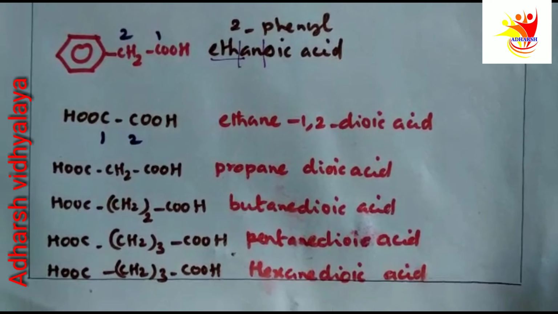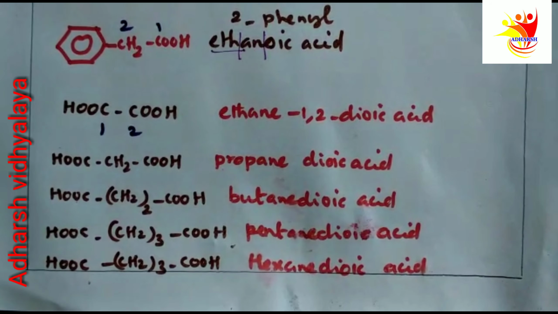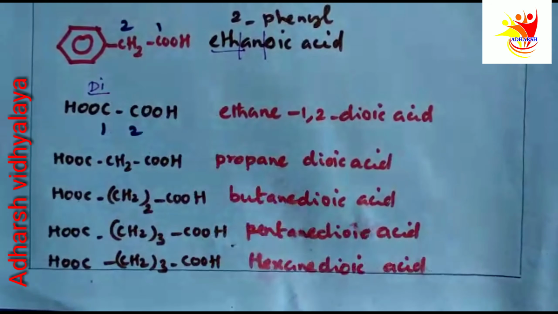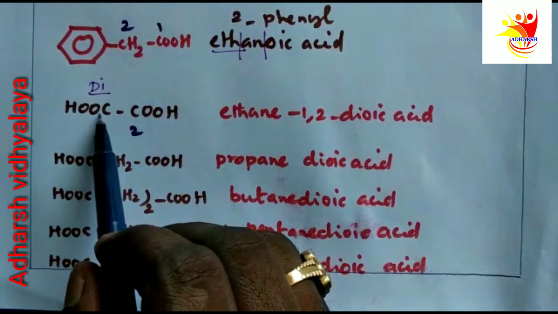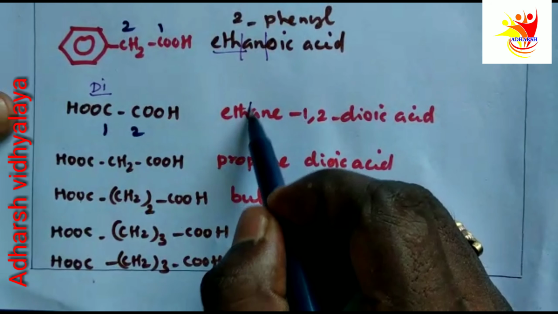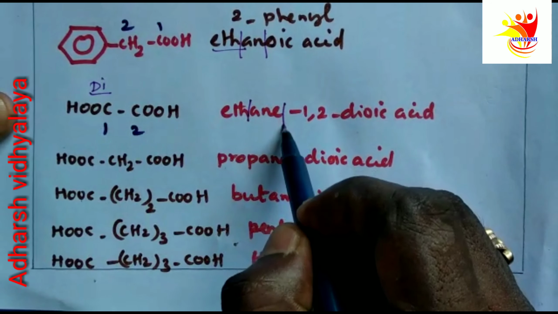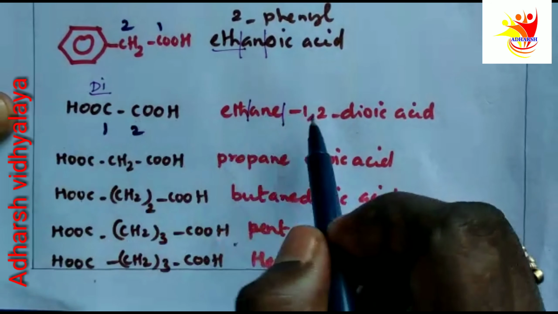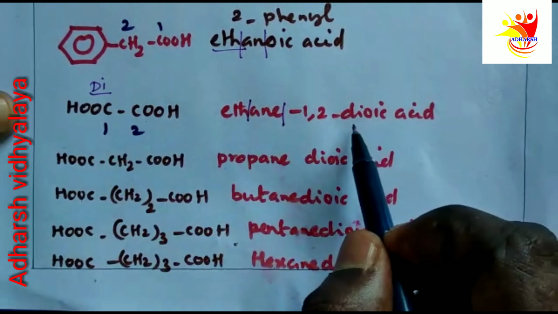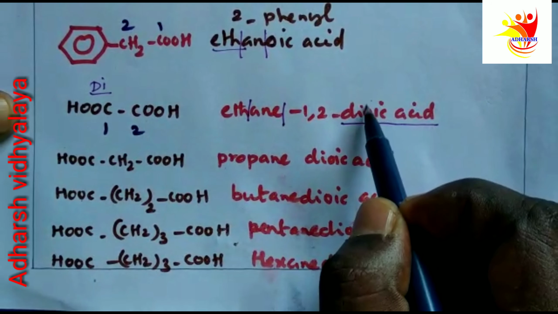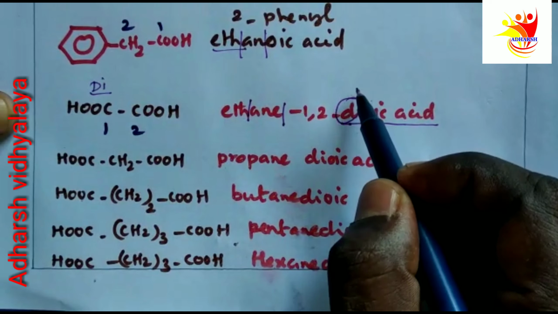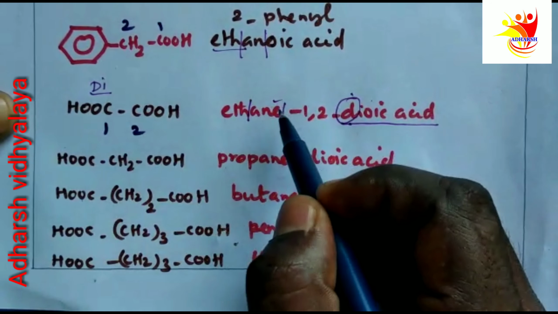Similarly, we can give the IUPAC name for dicarboxylic acid. Let us take a dicarboxylic acid. Here we are having 2 functional groups. 2 carbons, carbon single bond, ANE. So 1, 2, we are having 2 carbon atoms and 2 functional groups. Dioic acid. We are having 2 COOH groups, so it is called dioic acid. It starts with a consonant, so we have to retain the E.